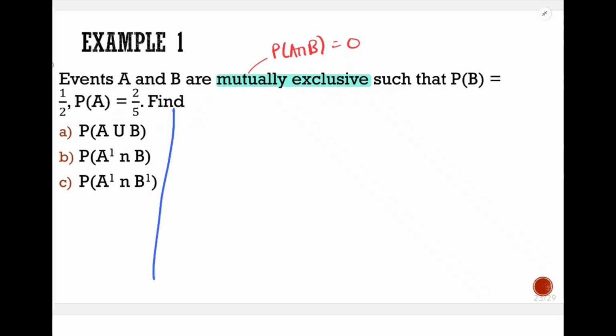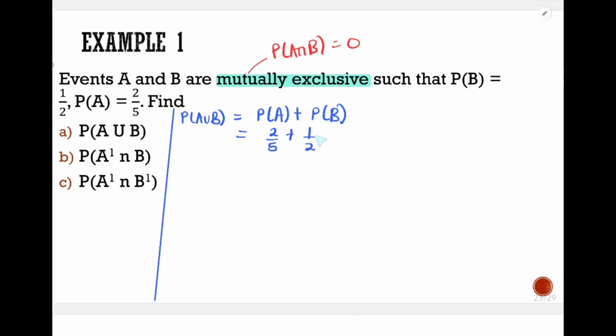So for mutually exclusive events, probability of A union B is just probability of A plus probability of B, since they don't have an intersection. So by substituting, we shall have 2 out of 5 plus a half, which will give us 0.9 as our value of probability of A union B.